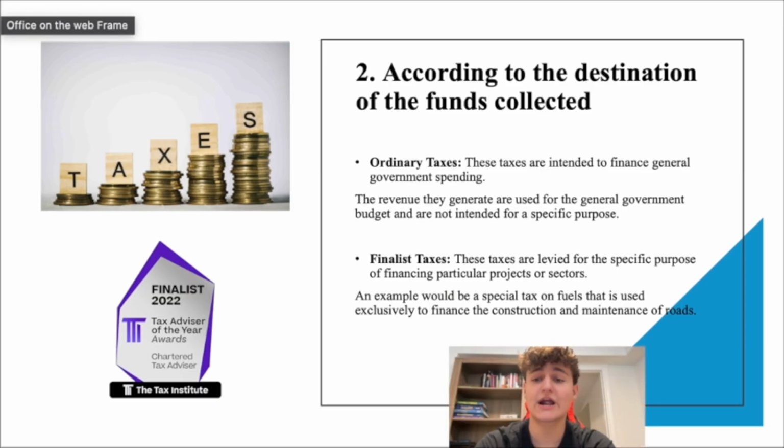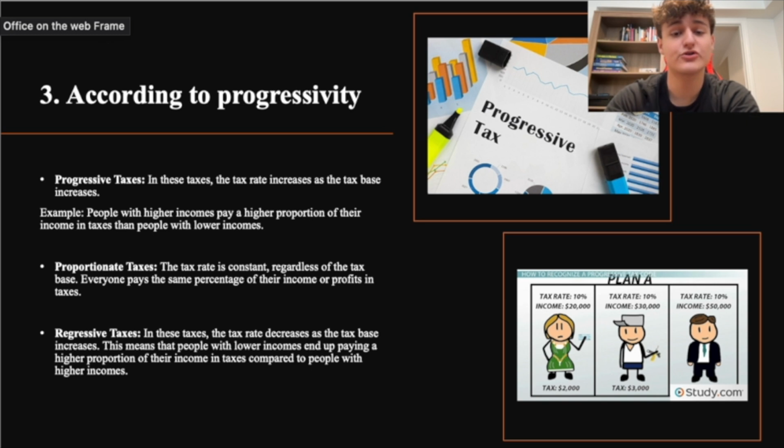Number 2, according to the destination of the funds collected. Here we have also two different types: ordinary taxes and finalist taxes. Ordinary taxes. These taxes are intended to finance general government spending. The revenue they generate is used for the general government budget and is not intended for a specific purpose. Finalist taxes. These taxes are levied for the specific purpose of financing particular projects or sectors. An example would be a specific tax on fuels that is used exclusively to finance the construction and maintenance of roads.